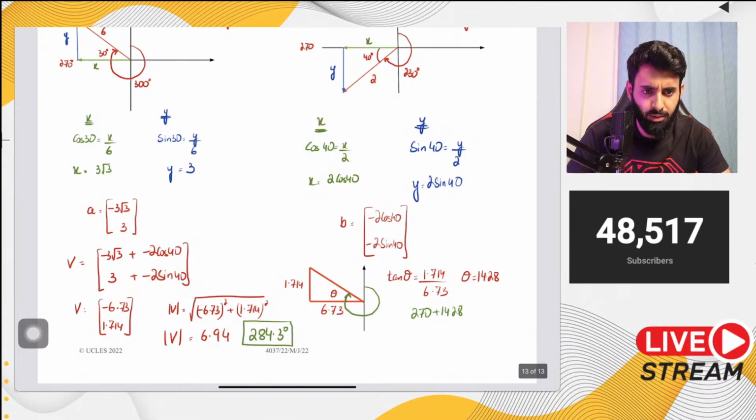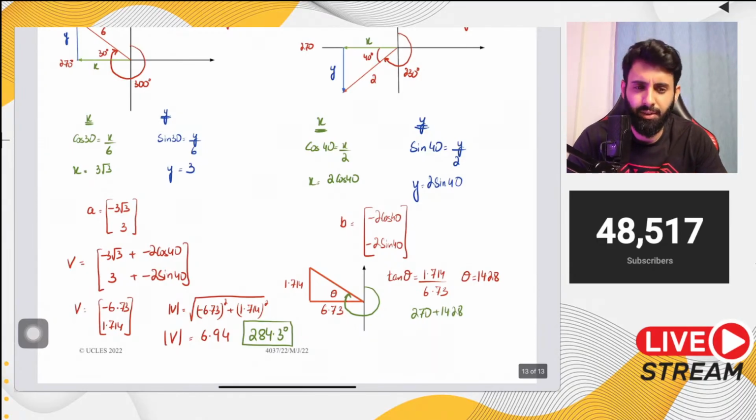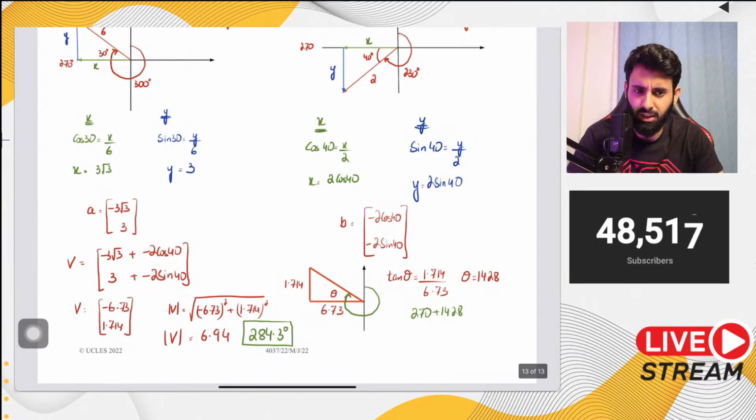Sir, can we use the parallelogram method to add the vectors? Yeah, okay. So I'm guessing you're a physics student. Go ahead, you can use the parallelogram method as well, but I wouldn't prefer that. You can use it, but I wouldn't prefer that. Okay.